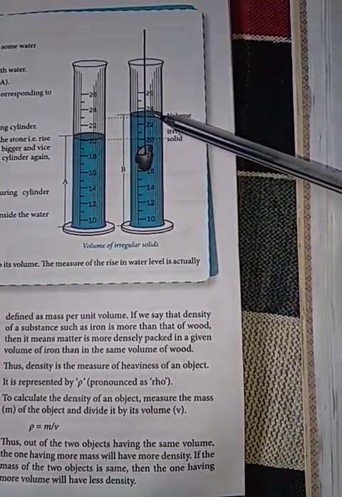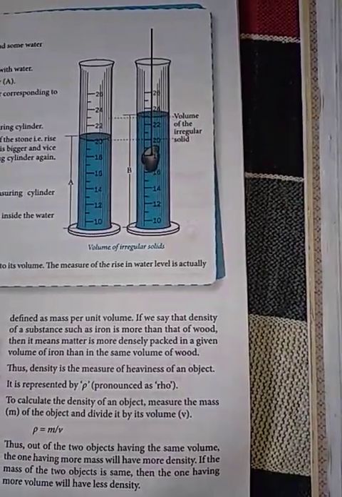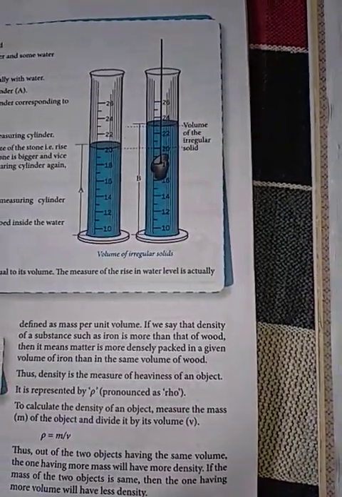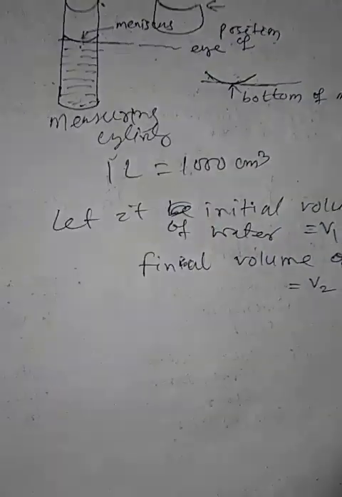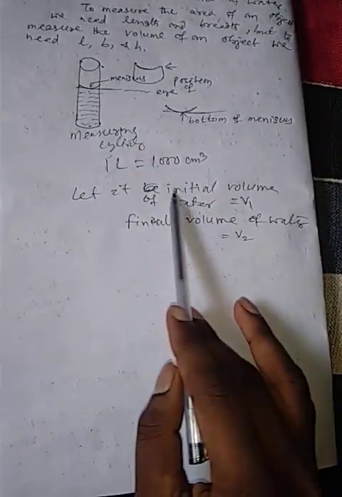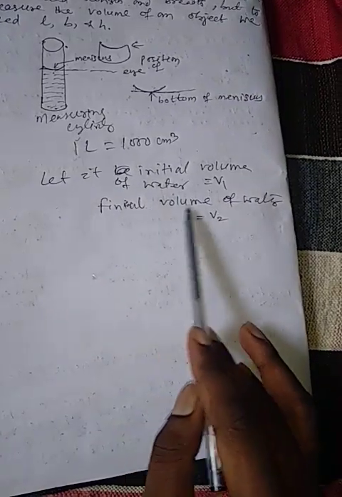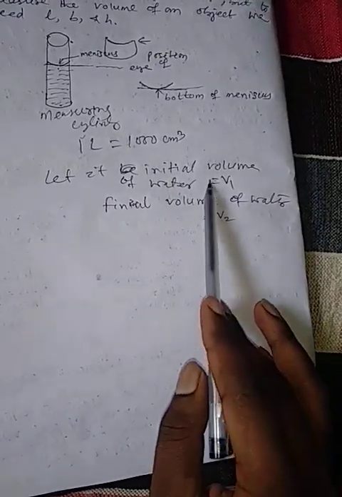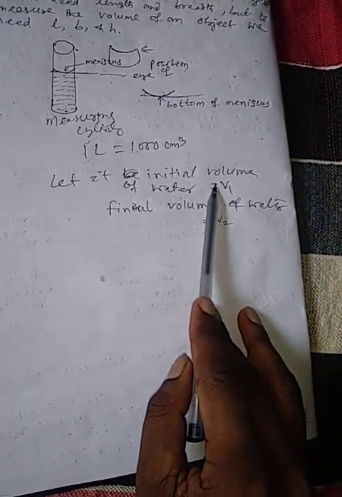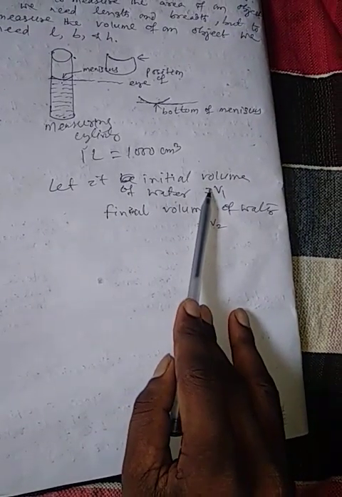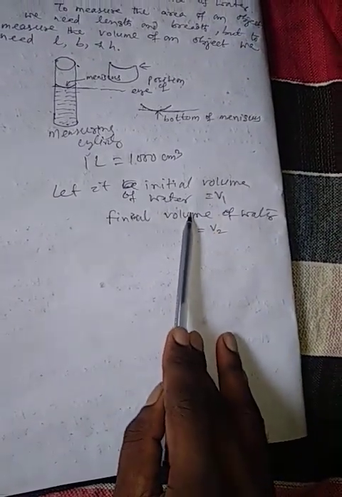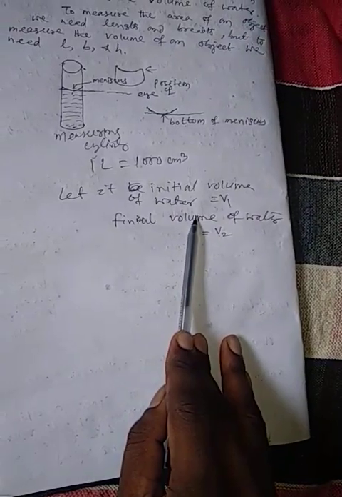Let it be the final volume of water and it could be denoted as V2. Now the initial volume of water V1, final volume of water V2. The initial volume of water is the volume of water before inserting the stone into it. Final volume of water is the volume of water after inserting the stone into it.